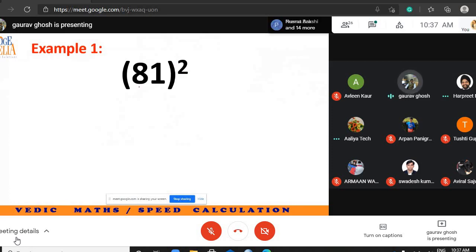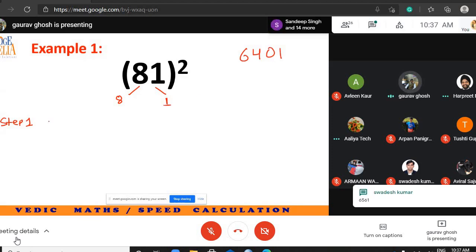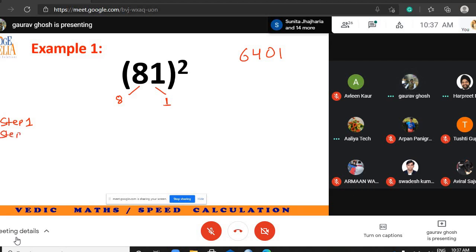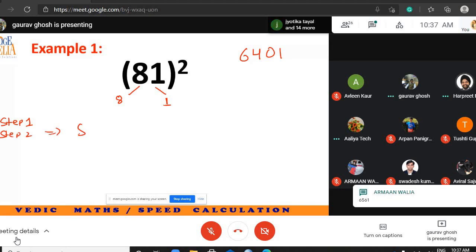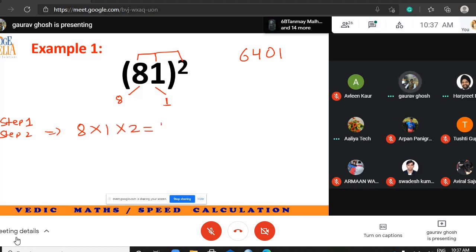Let's take the next example. 81 square. 8 separate, 1 separate. So step 1. 6401, because 1 square is equal to 1, so I cannot write just 1, I write 01. This is step 1. Step 2. 8 into 1 into 2. So that is equal to 16. So I leave one space, write 16 here and add them. The answer is 6561.